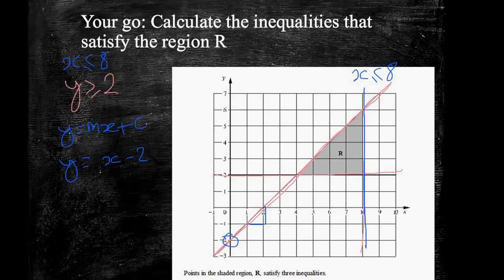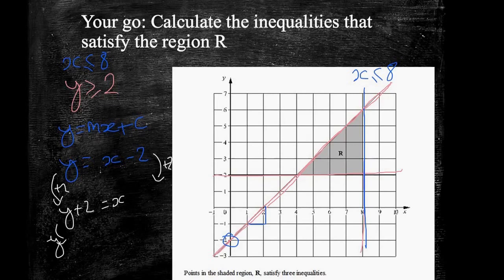Now, I want to put that in a slightly different form. I'd like it to be in the form x and y equal something. So what I'm going to do is rearrange it. I'm going to move my 2 to this side, so I'm going to add 2 to both sides. If I add 2 to both sides, then I get y plus 2 equals x. And if I minus y from both sides, I get 2 equals x minus y, or in fact, x minus y equals 2.